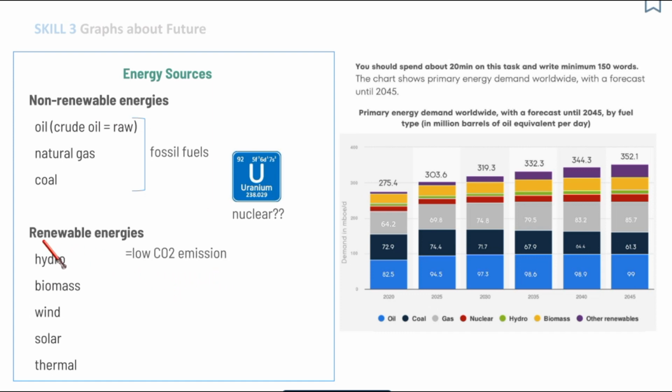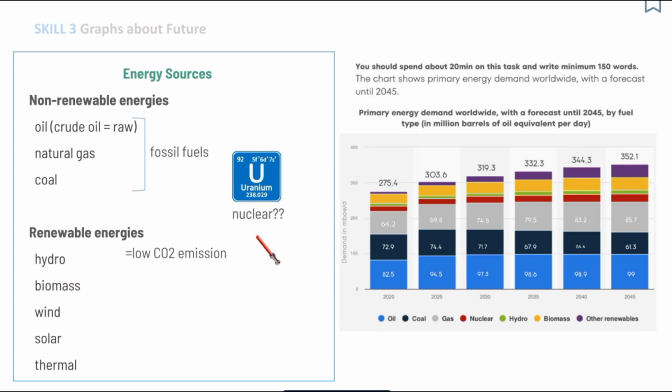However, renewable energies always produce low CO2 emissions. In contrast, non-renewable energies, fossil fuels, they produce very high CO2 emissions. That's why they're so bad for the environment. So nuclear also produces very low CO2 emissions.